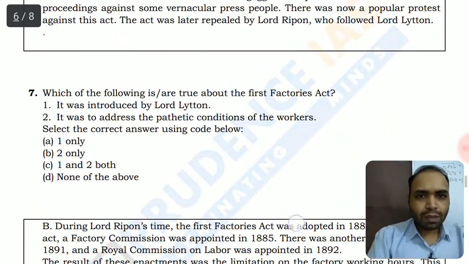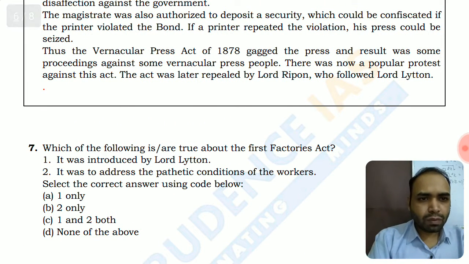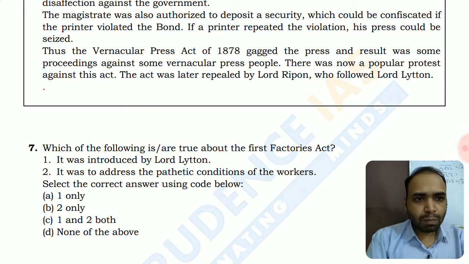Let's move on to the seventh question. Which of the following is true about the First Factories Act? The First Factories Act was passed in 1881, and it was all about regulating the working hours of Indian laborers. So it addressed the pathetic condition of workers. So let's read the options. It was introduced by Lord Lytton.